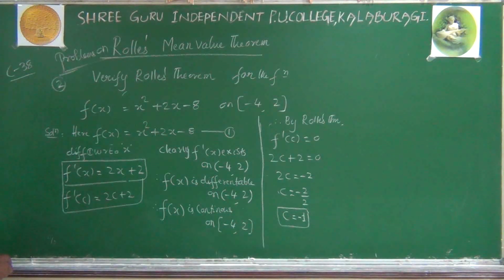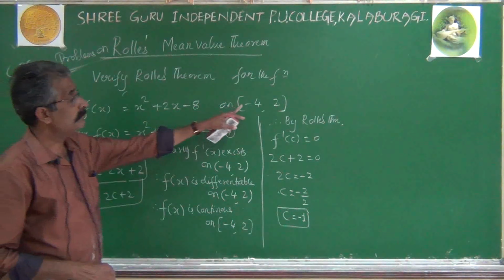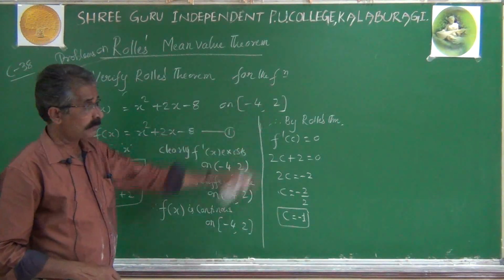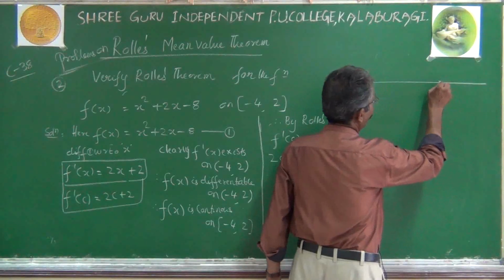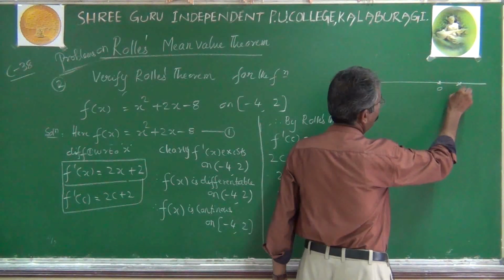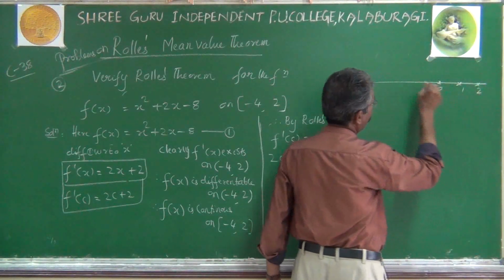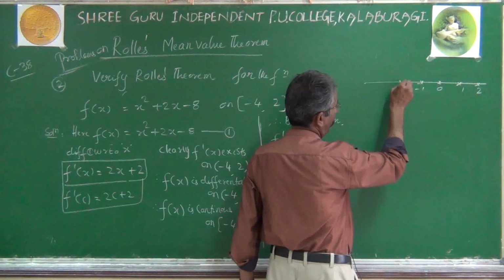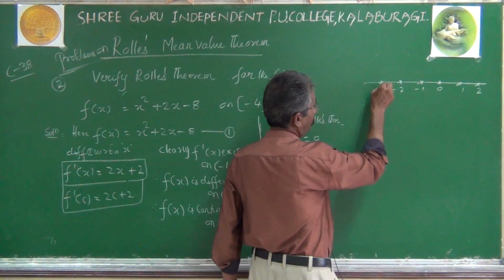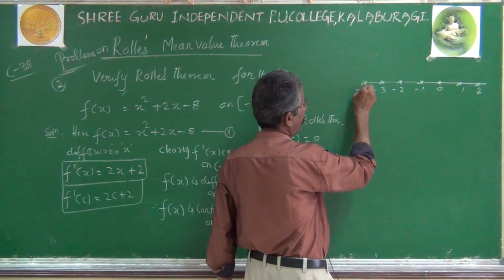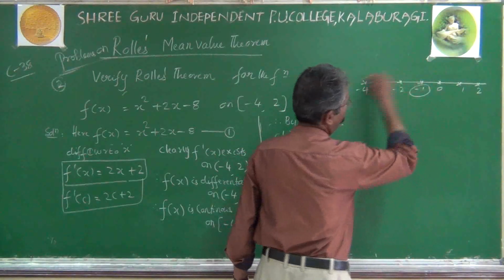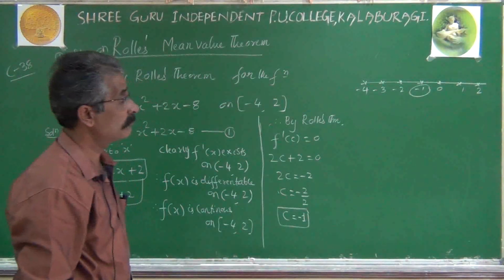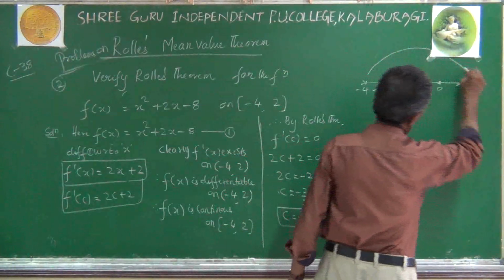And observe, minus 1 belongs to the interval minus 4 comma 2, because if you draw the number line, this is 0, this is 1, this is 2, this is minus 1, this is minus 2, this is minus 3, this is minus 4. Obviously, minus 1 belongs to the interval minus 4 comma plus 2.